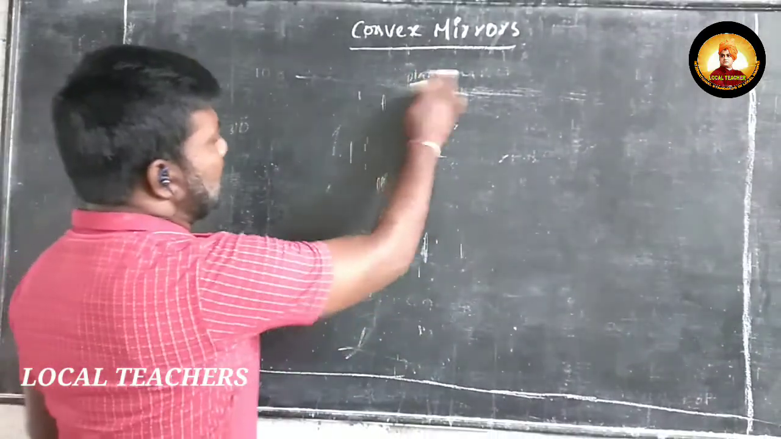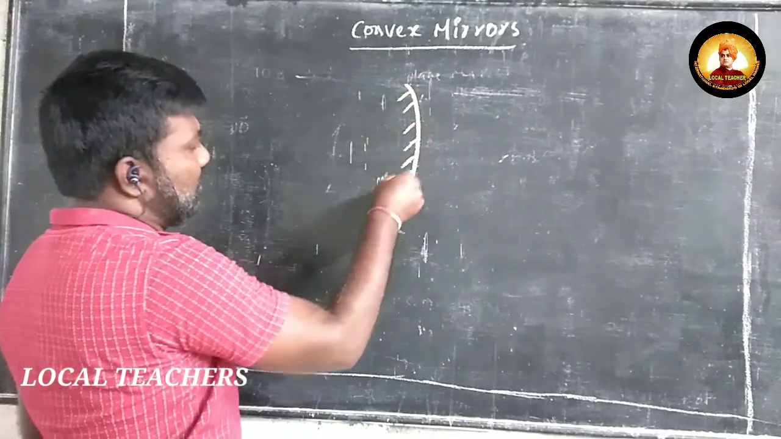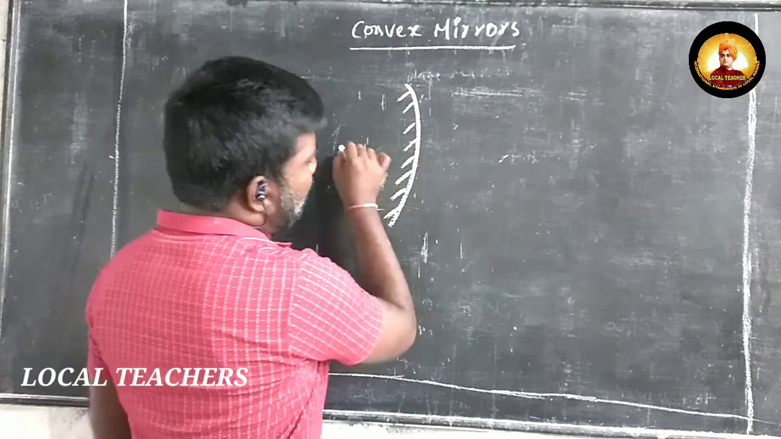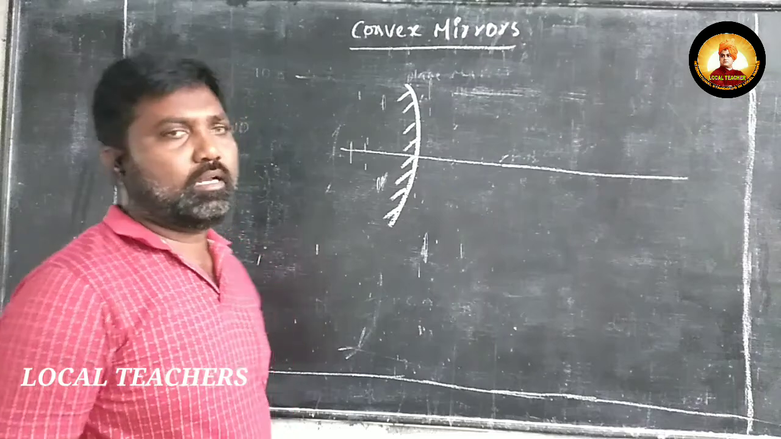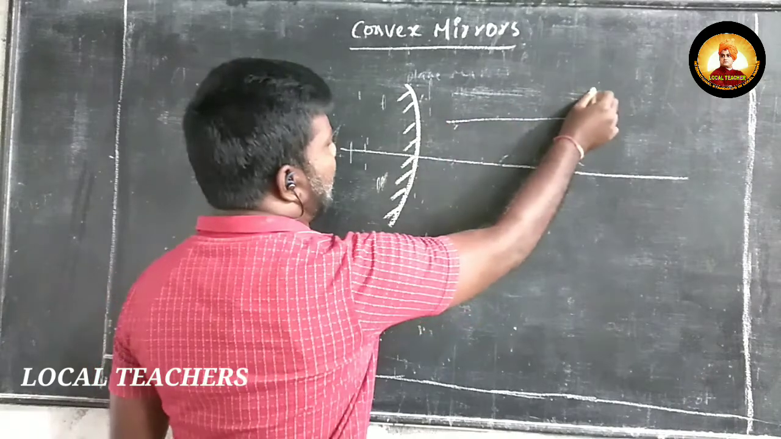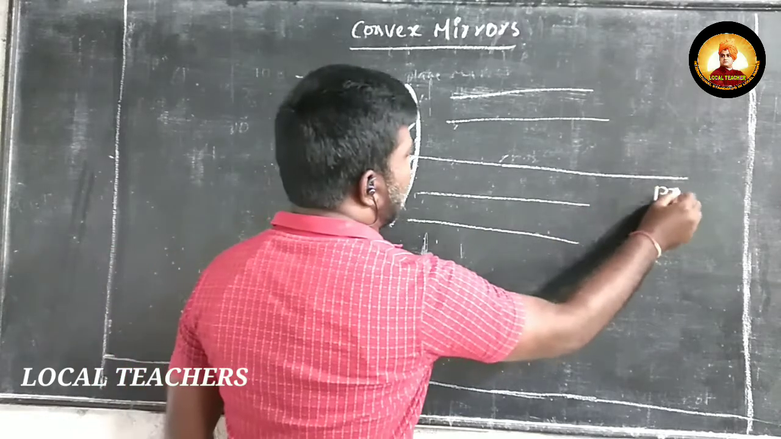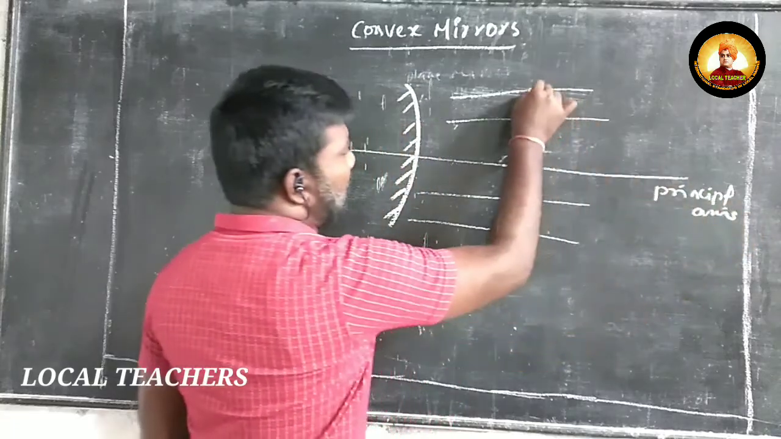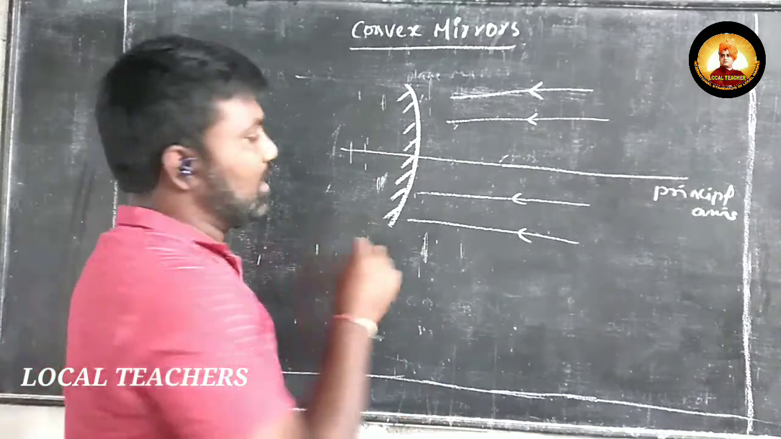So here, first consider a convex mirror. Here the inside is rough, outside is smooth. If we keep it in front of a light source or in front of sunlight, the incident rays are traveling in parallel with the principal axis. So here this is the principal axis. So here we consider four incident rays which are traveling in parallel with the principal axis.